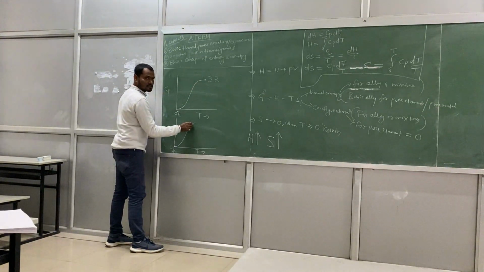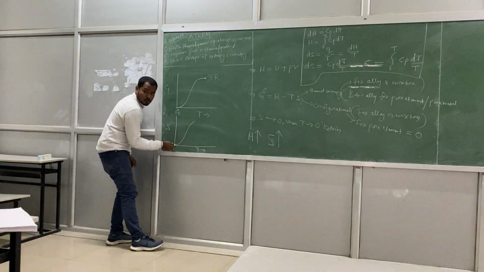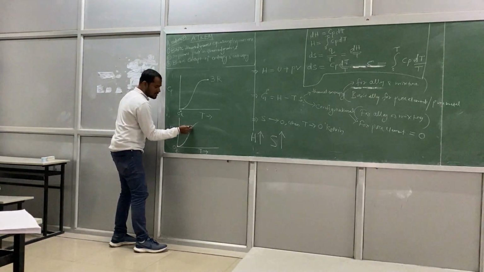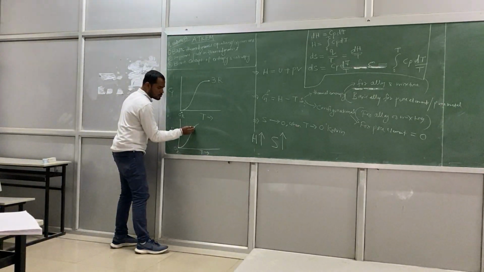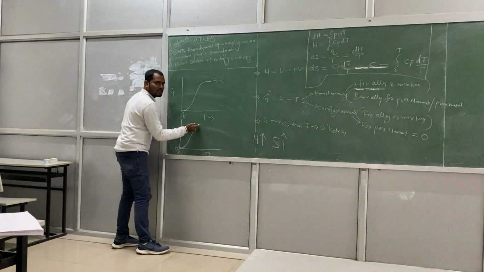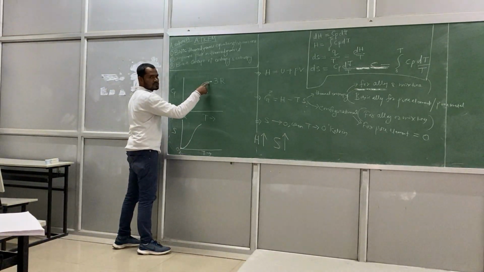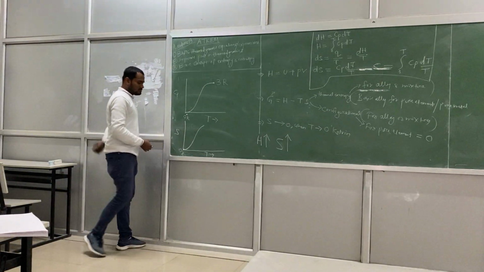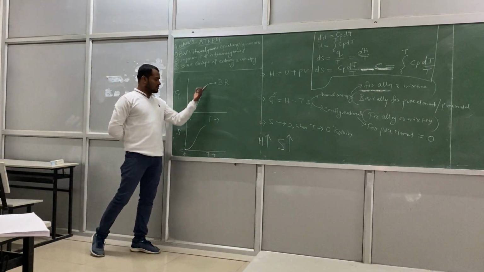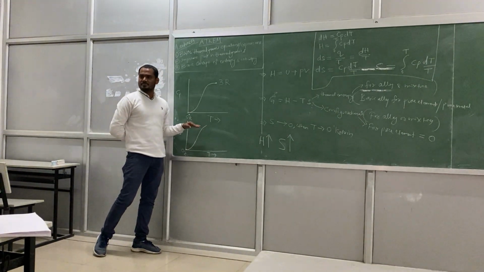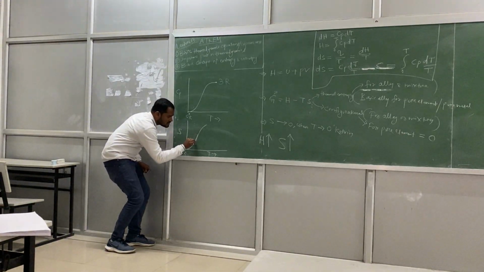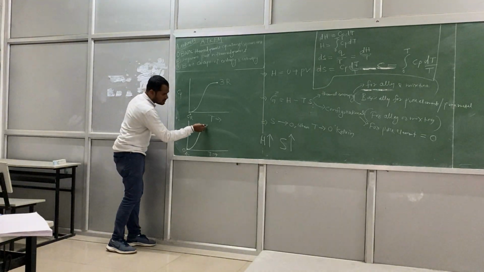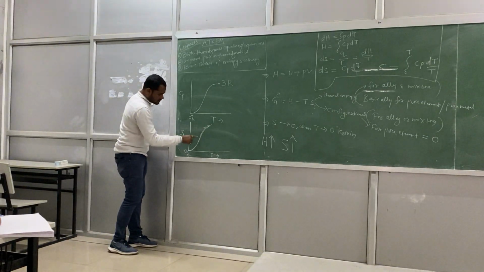It will rise. But you can see the slope. Initially, the slope was higher. This is a higher slope. But at a higher temperature, the slope will not be increasing. It will decrease. It will rise, but it will not reach a maximum value. Why? Can anybody guess? Why will it not go to the maximum value? It will rise, but the slope will decrease. You can see the slope. Here the slope is very high, but here the slope is decreasing. If you move, the slope will be decreasing, but here the slopes are very high.